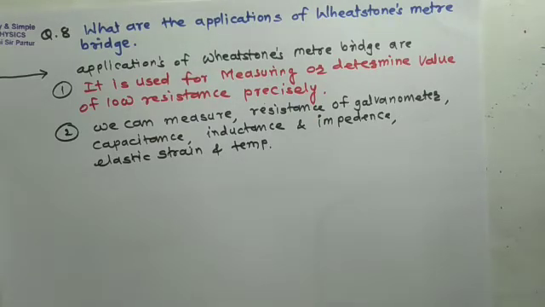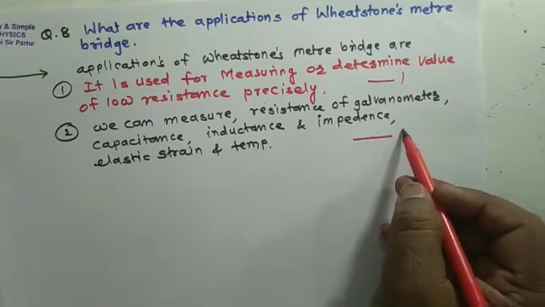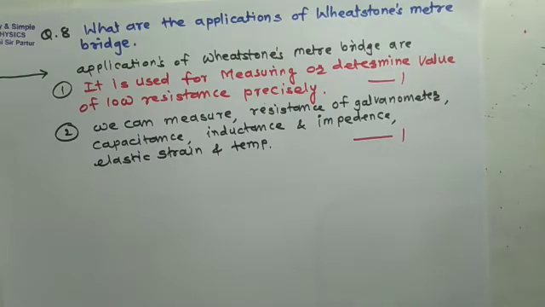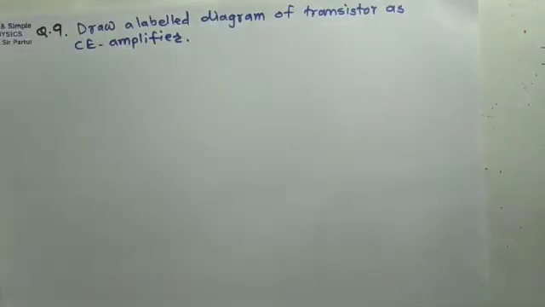Any 1 or 2 can be written, you get 1 mark each. So 1 mark for first use and 1 mark for second use. This will be the 2 marks for the above question.